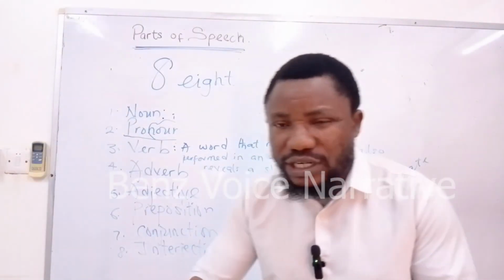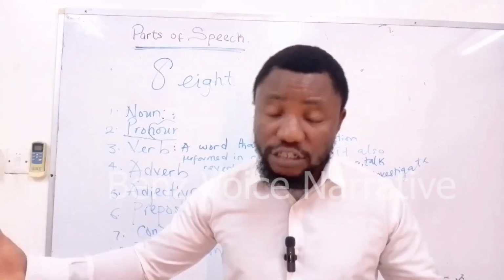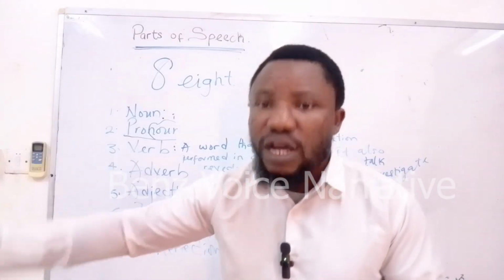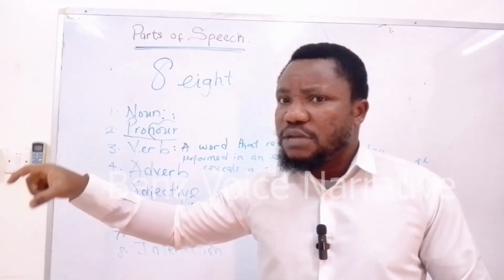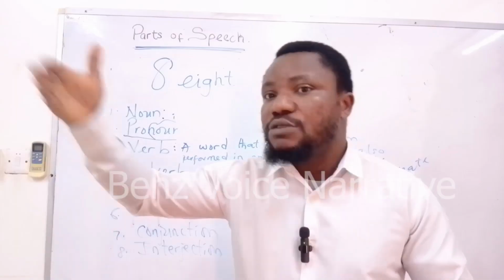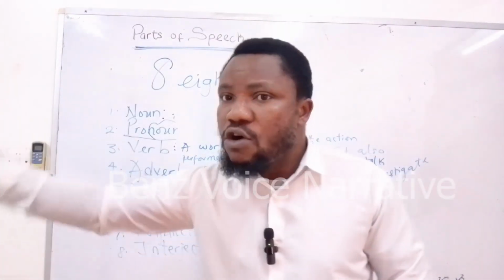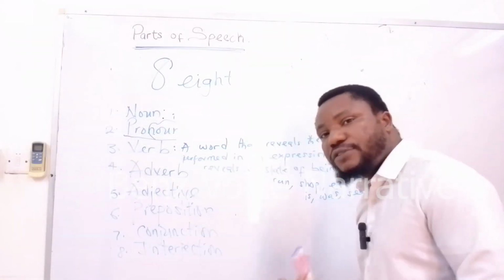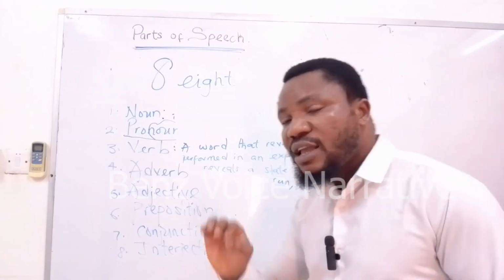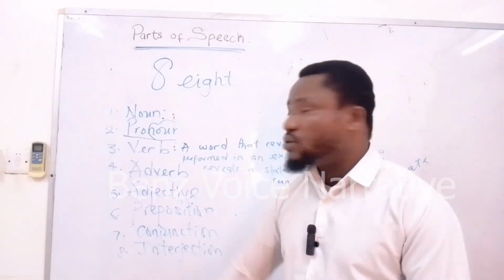So a verb is any word that lets you know the action that is taking place in a speech, in an expression. For example, she is running away. What is the action taking place in that expression? Running away. She is running. She's doing something. She's talking. What is she doing? Talking. So that is what a verb is. A verb is any word in an expression, in a speech, in a sentence that reveals the action that is being performed, or that reveals the state of being or the state of the mind.